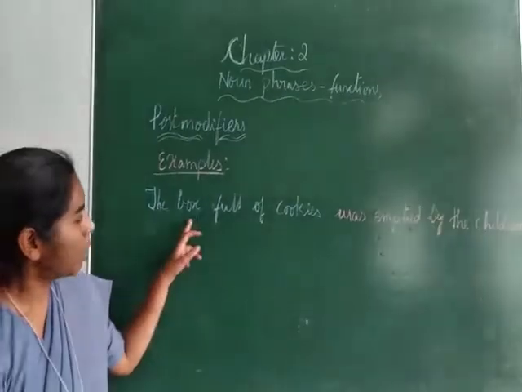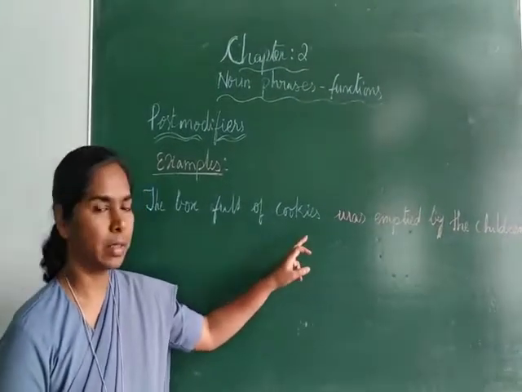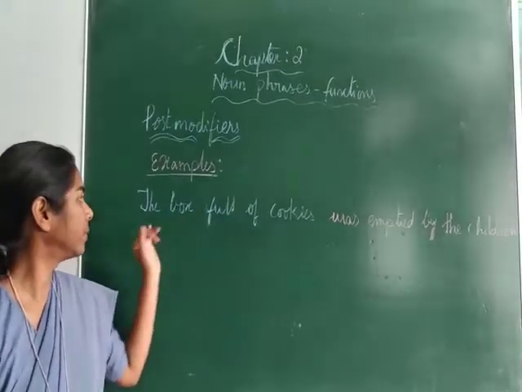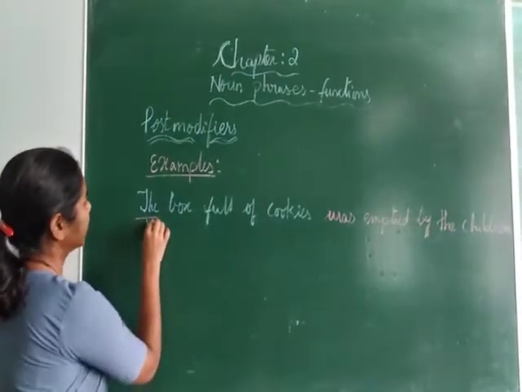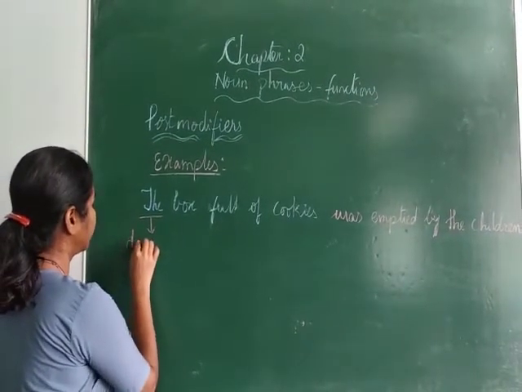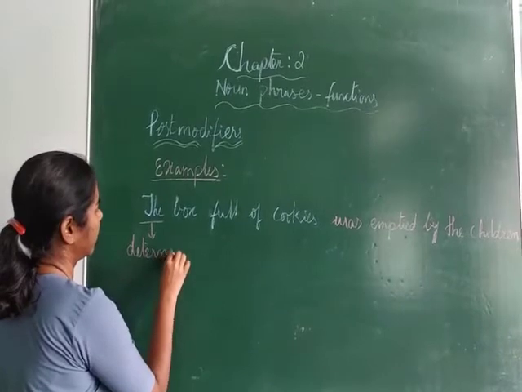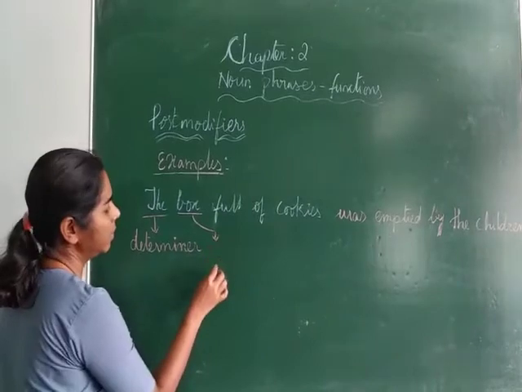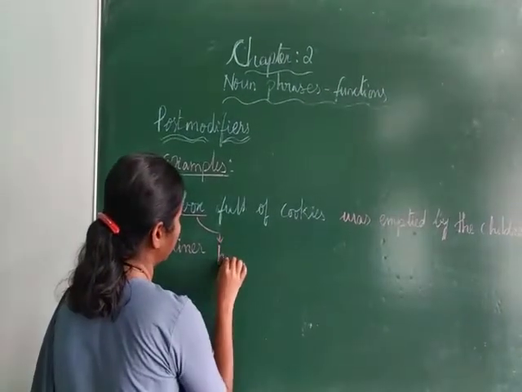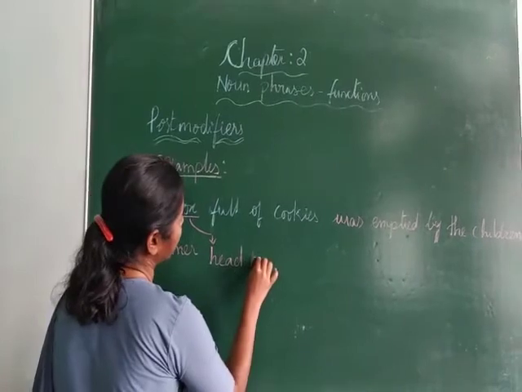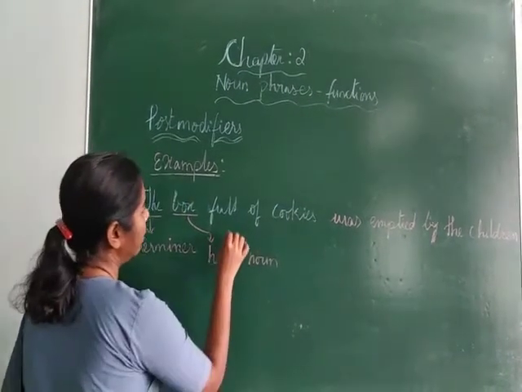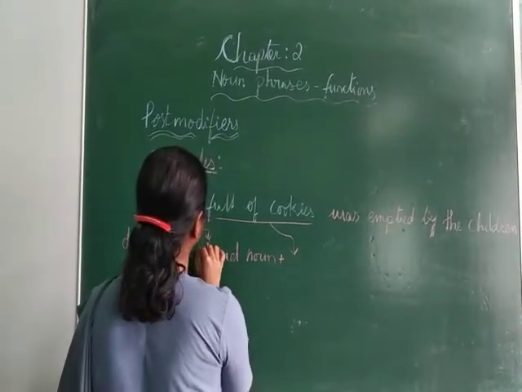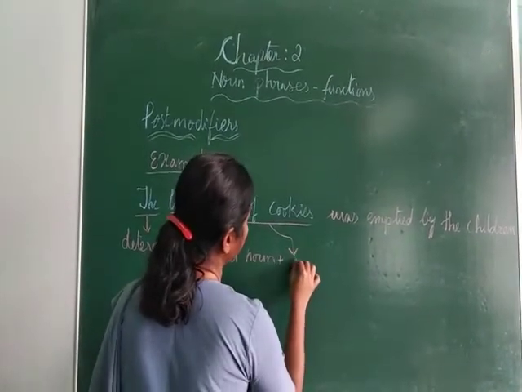Examples: the box full of cookies was emptied by the children. The is a determiner. Box is a head noun and full of cookies is an adjective phrase.